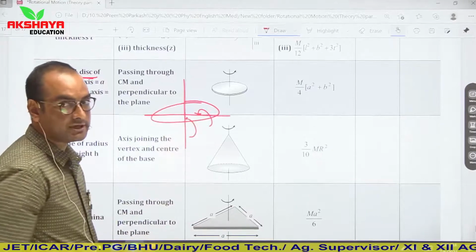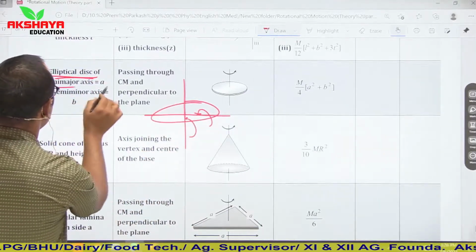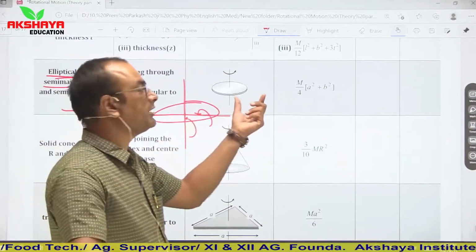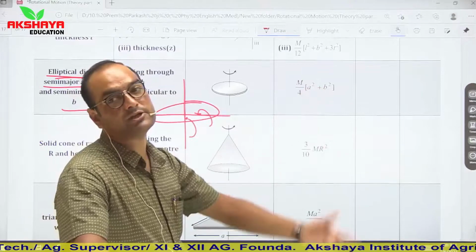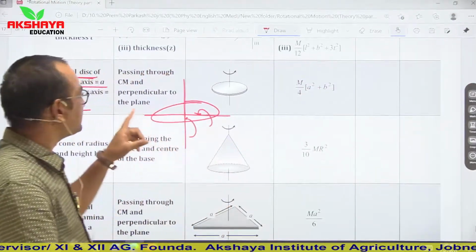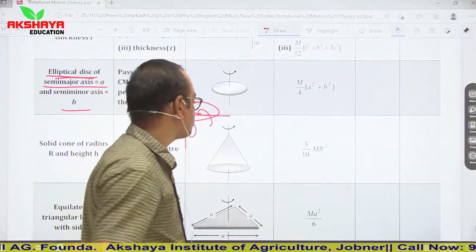Semi major axis is A and semi minor axis is B. So in this condition, its moment of inertia will be m by 4 times A square plus B square. So keep in mind, for an elliptical disk it will be m by 4 A square plus B square.